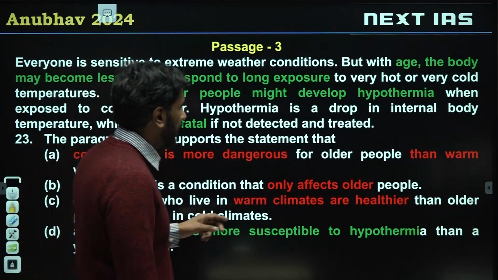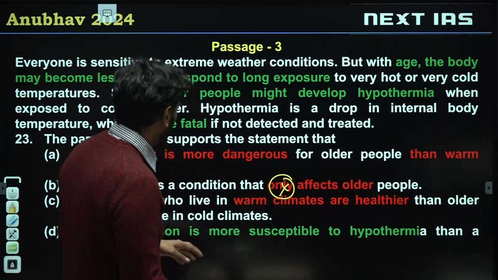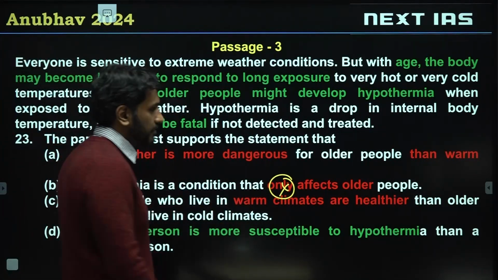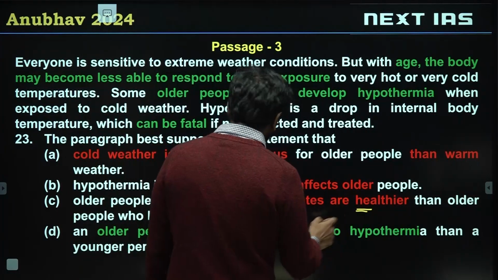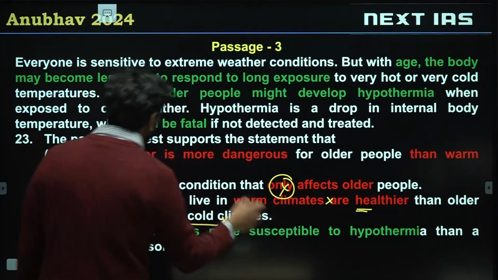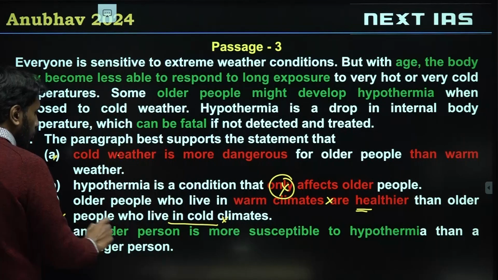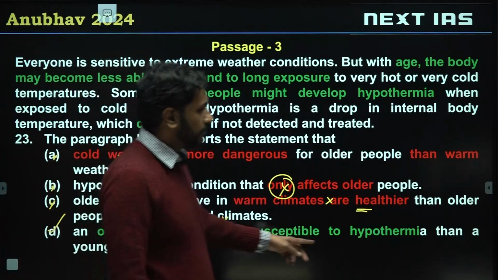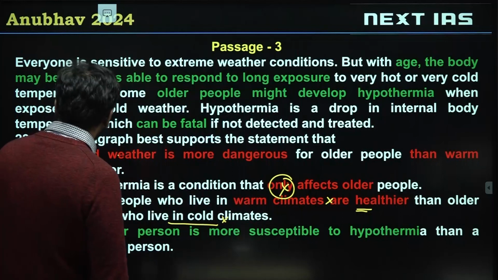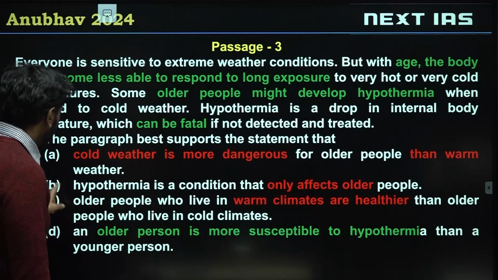B, hypothermia is a condition that only affects older people. Only affects older people, invalid. Easy to eliminate B. C, older people who live in warm climates are healthier than people who live in cold climates. The same reason as we eliminated option A, we eliminate option C. So the right choice is option D, an older person is more susceptible to hypothermia than a younger person. This is what is stated in the passage. Alright, 23, D is the right answer.